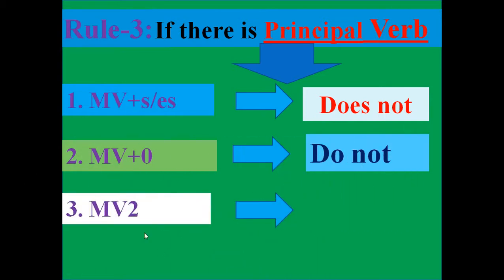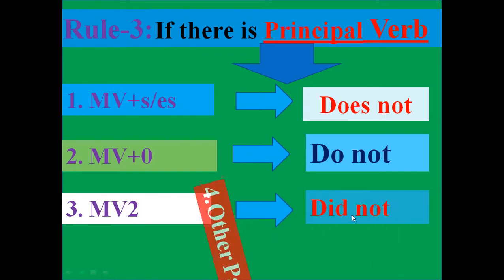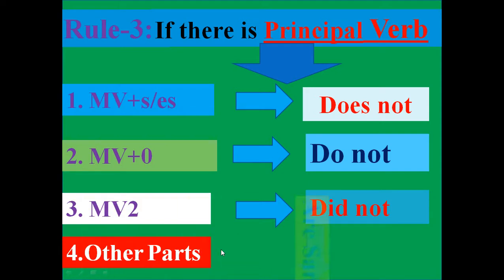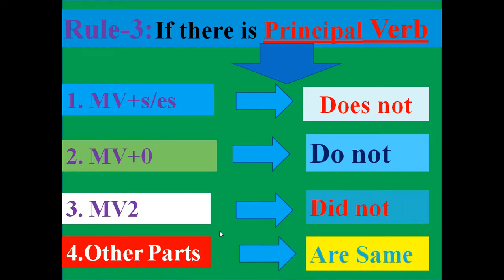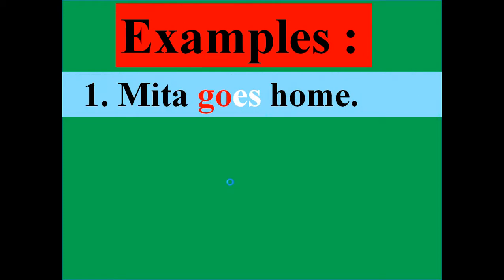Last 3, if the main verb is past form, we need didn't, and other parts are same, and the interrogative sign is used at the end of the sentence. So dear students, more examples for this rule. Mita goes home. Here is the verb go and added s.